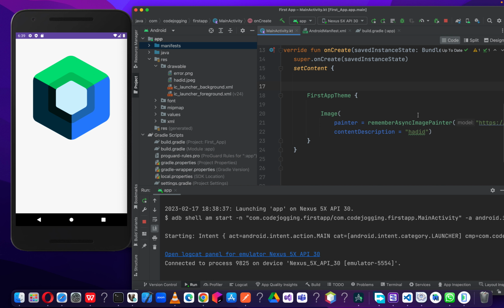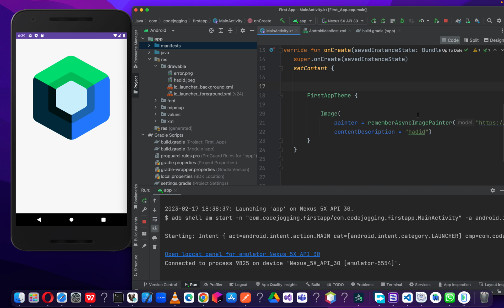Let's ask ourselves this question: what if the user is using slow internet access, or the data we are loading is too huge that it can't be loaded within a few minutes? It means that our app will be blank. And what if the file doesn't exist? In that case, our app will be blank.